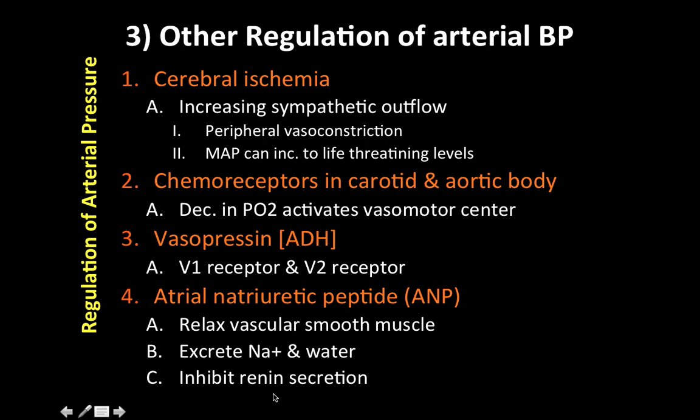But remember again, the renin system was important in increasing blood pressure. So here it makes sense. If this atrial natriuretic peptide's main goal is to decrease blood pressure, we will want to inhibit the renin, because renin is opposite. It increases blood pressure, so we need it to be decreased.